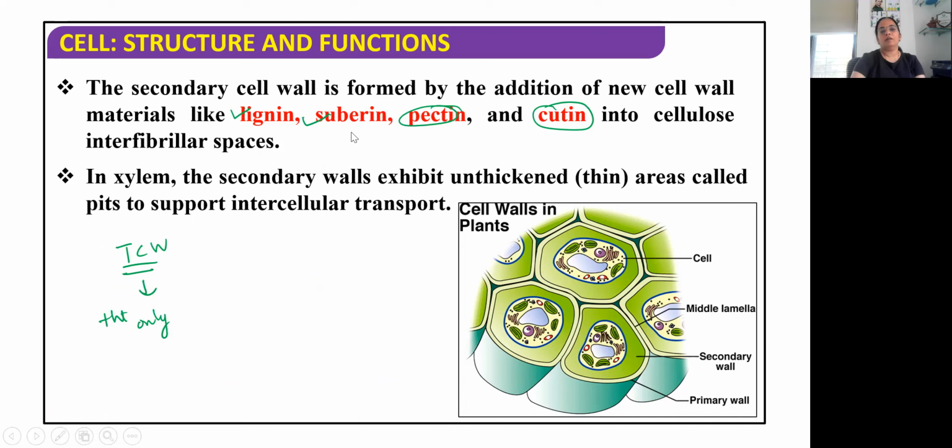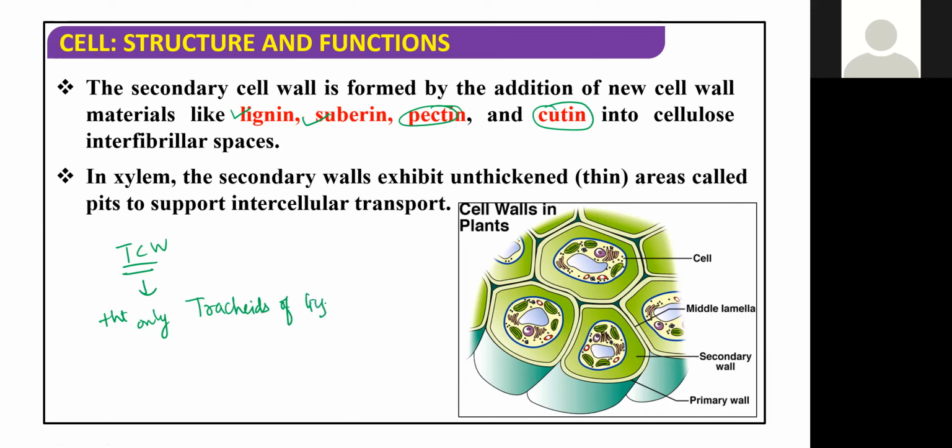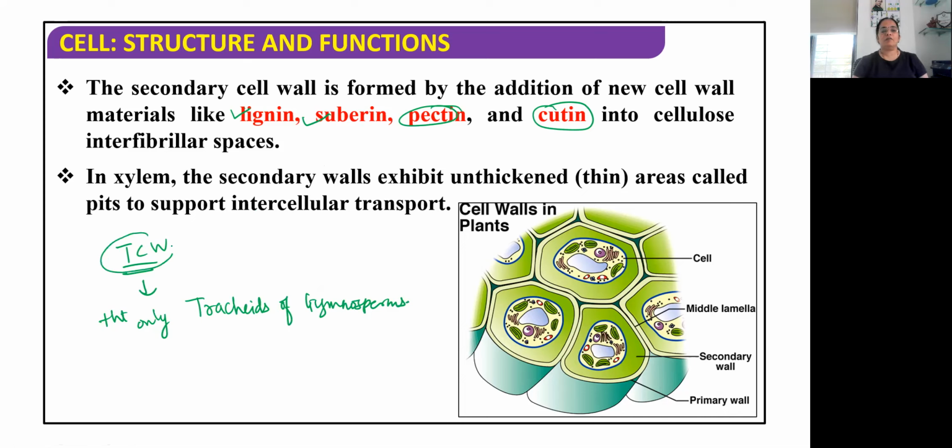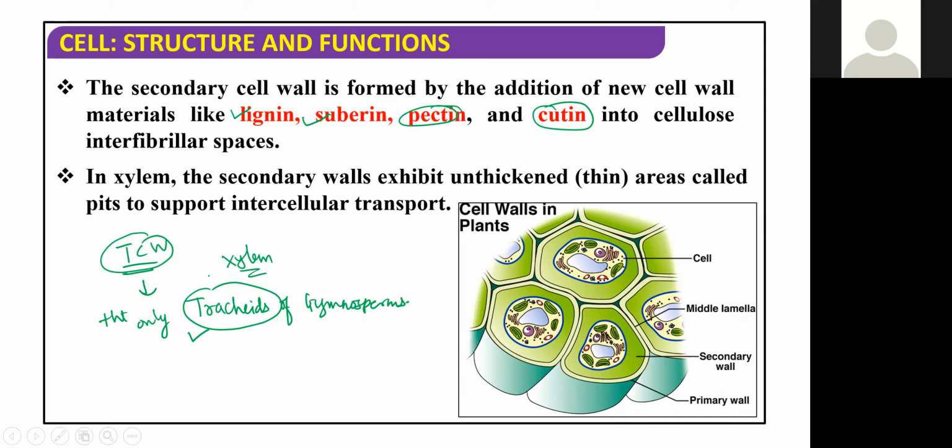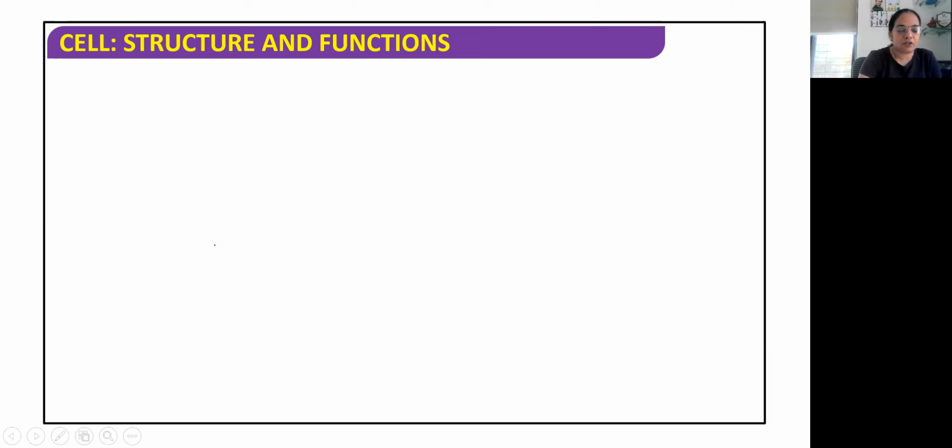The tertiary cell wall is present only in the tracheids of gymnosperms. We discussed the tertiary cell wall that day. Tracheid is a part of the xylem, which is a complex tissue. So that is how the primary, secondary, and tertiary cell walls are.